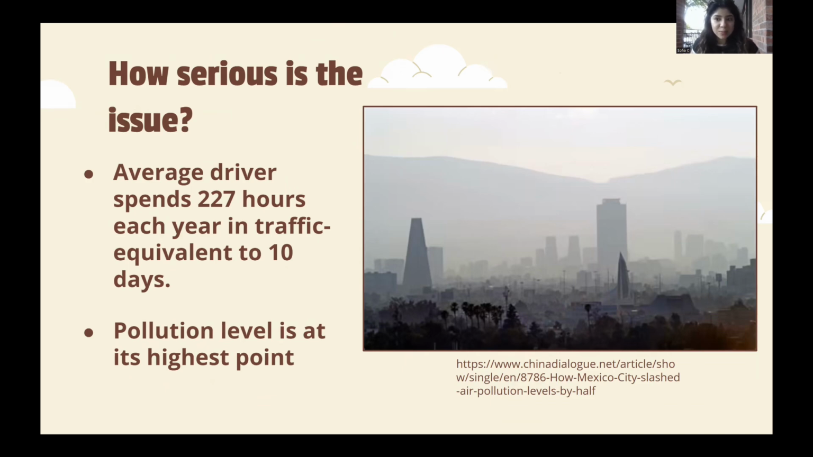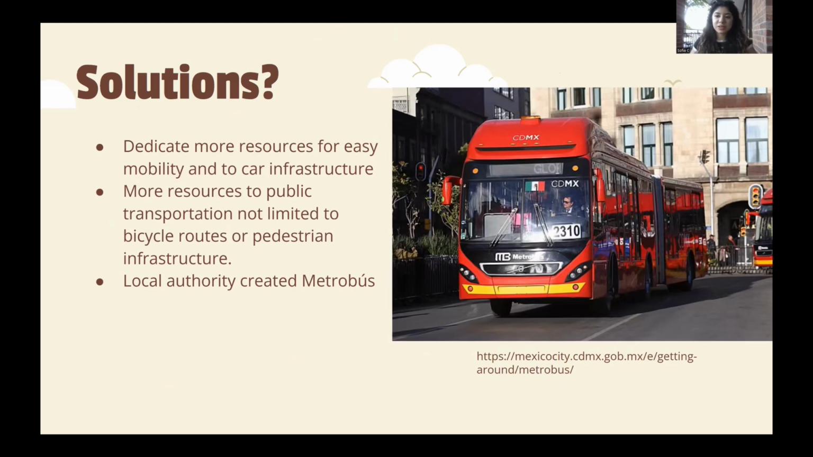Mexico City was named one of the most polluted cities. Solutions. The government has found ways to try to help this problem by dedicating more resources for easy mobility to car infrastructure, more resources to public transportation, not limited to bicycle routes or pedestrian infrastructure. But the reality is this isn't very helpful because many people opt not to use these cleaner ways because of safety issues, and it's safer for them to go in a car of their own.